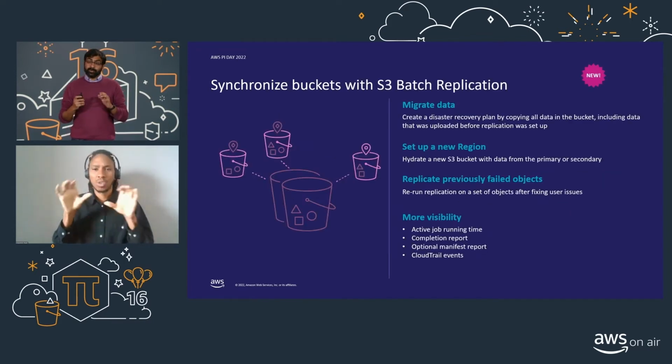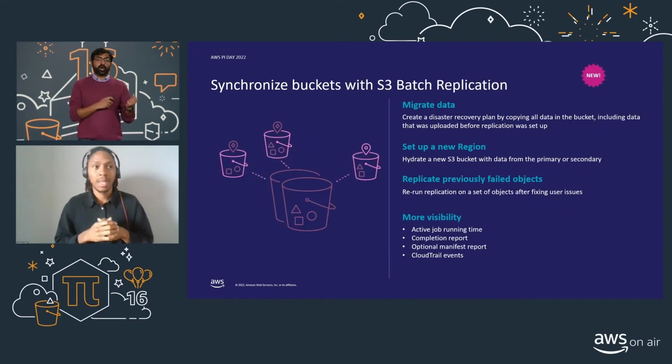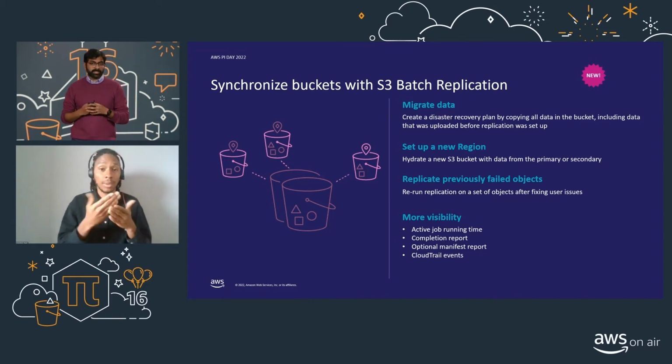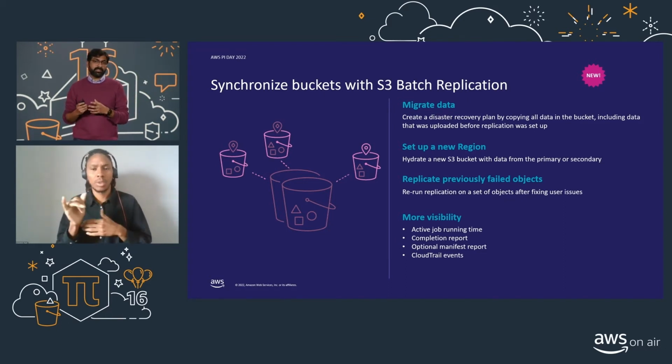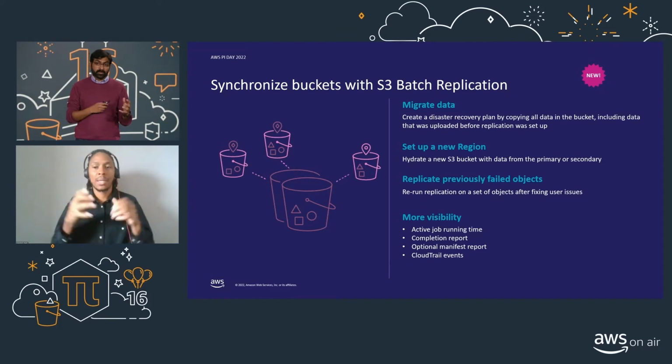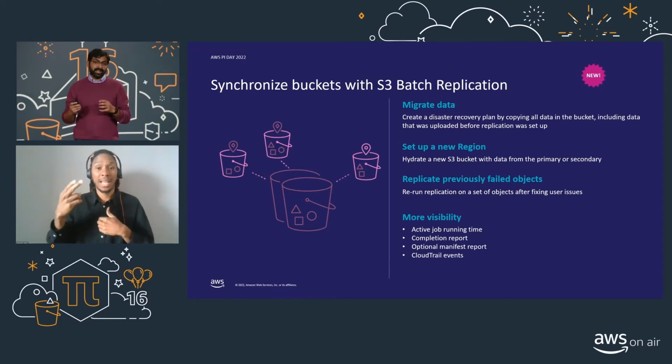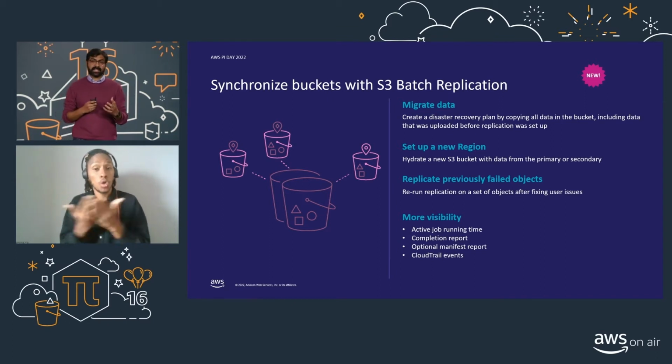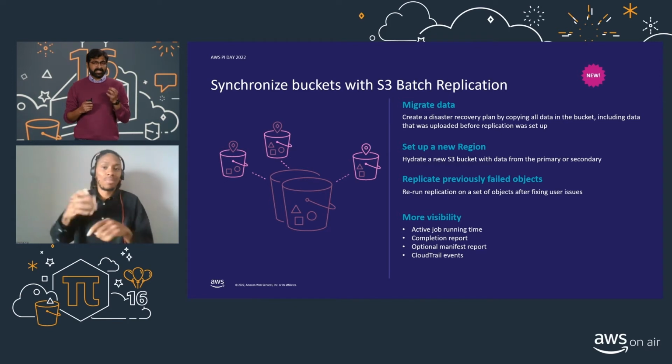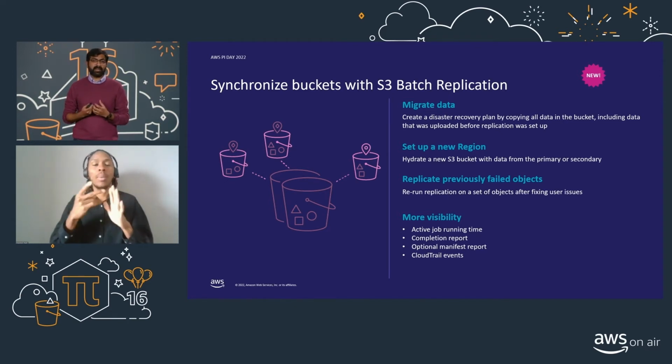All right, so they had the requirement for new objects, but they also had some existing objects in their primary bucket. And this is where the S3 Batch Replication feature comes in really handy. S3 Batch Replication is a brand new feature that was just released last month, and we're really excited to talk to you about it. With this feature, you can synchronize your bucket by replicating all of your existing objects in that bucket.